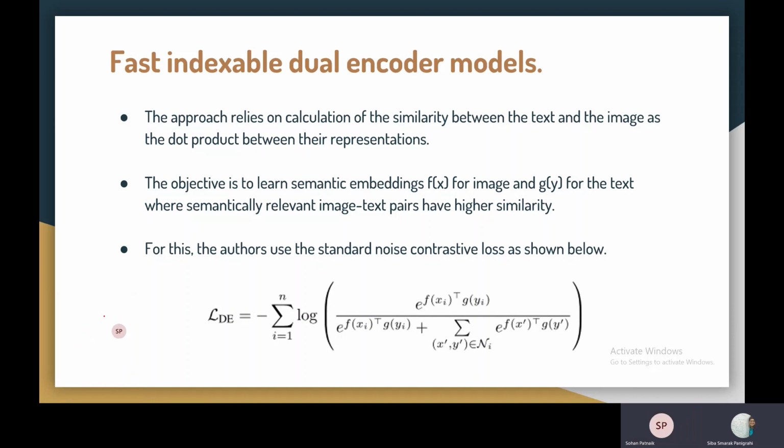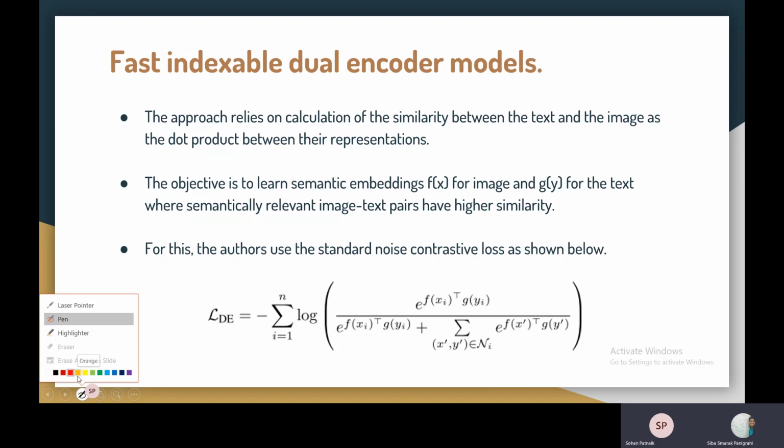Let's say we have an image X and we have a text Y. Then the semantic embeddings will simply be f of X and g of Y. Now, the task is that relevant image text pairs should have higher similarity. And this is a straightforward task that uses the contrastive loss. And it goes like,